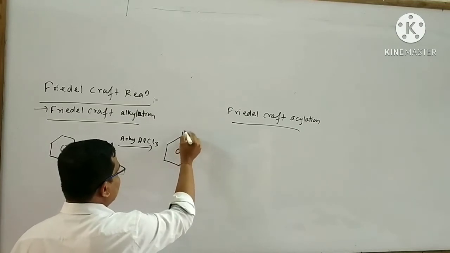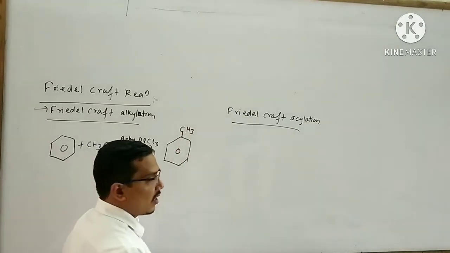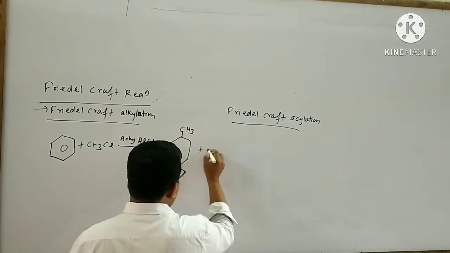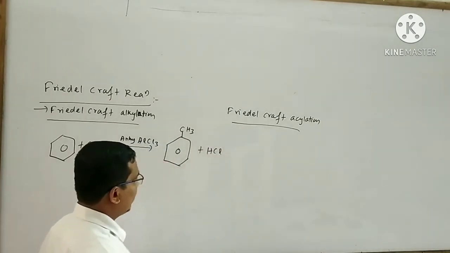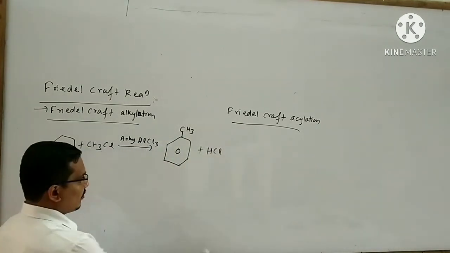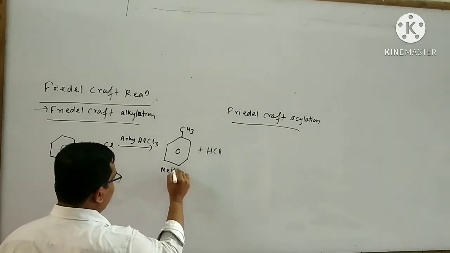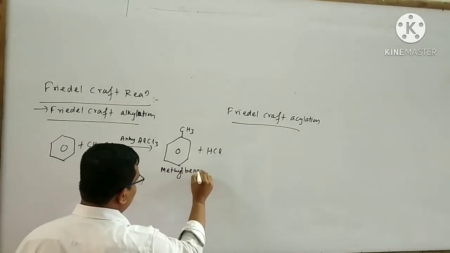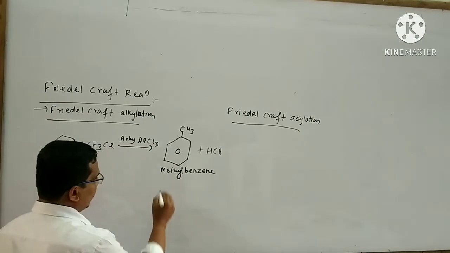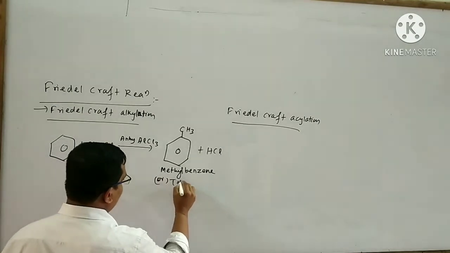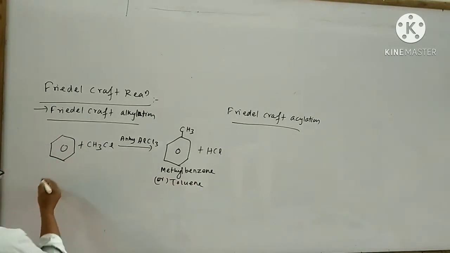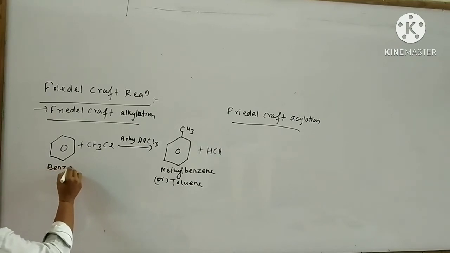Methyl benzene is formed, and here also a byproduct is formed, that is HCl. The name of this product is methyl benzene. It is also called toluene. The name of this reactant is benzene.